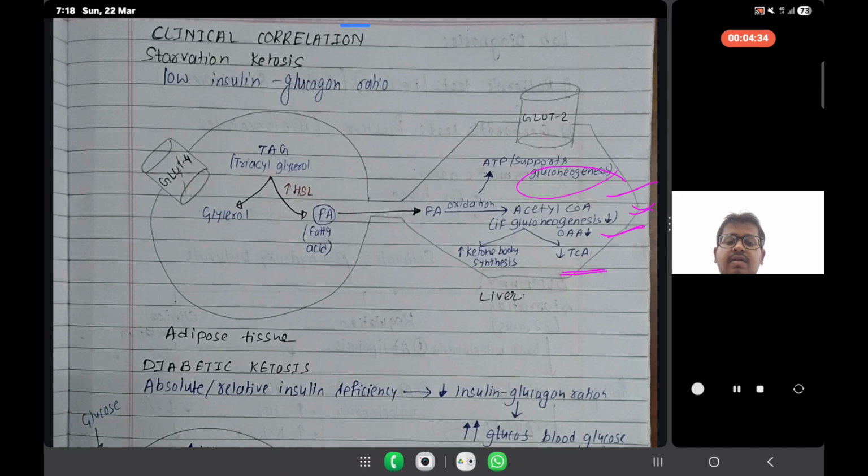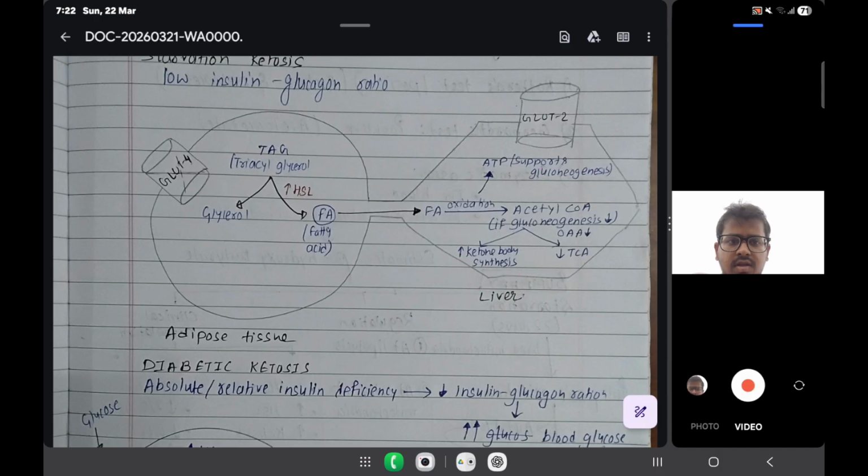So again our liver wants to divert the acetyl coenzyme A. What will it do? It will increase the synthesis of ketone bodies. So in starvation ketosis, ketone bodies increase.